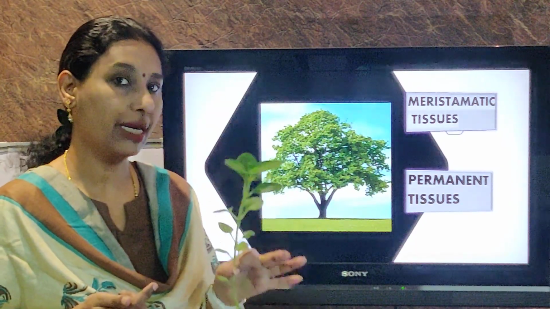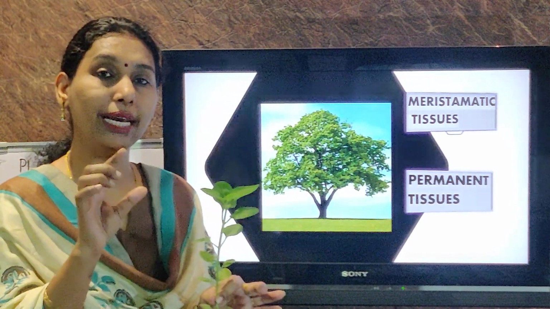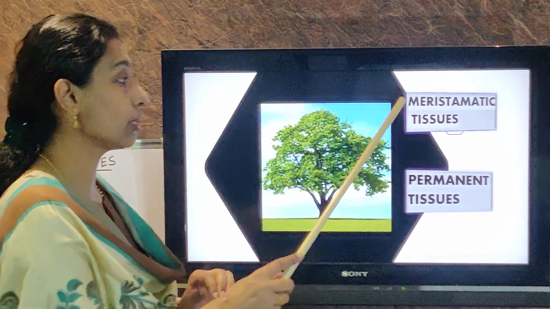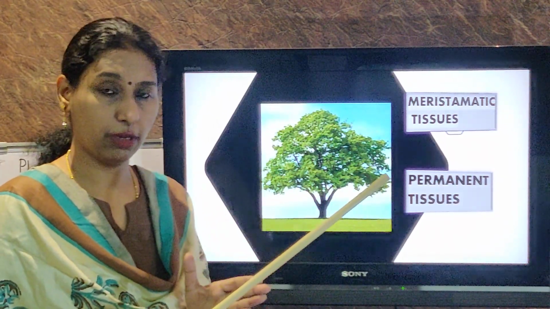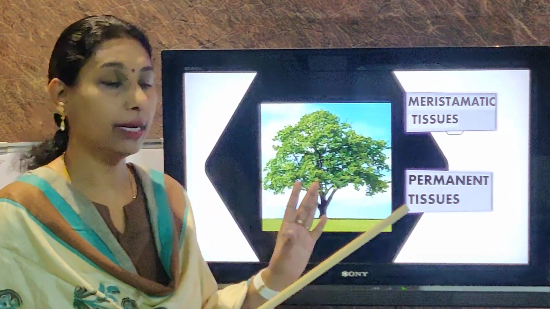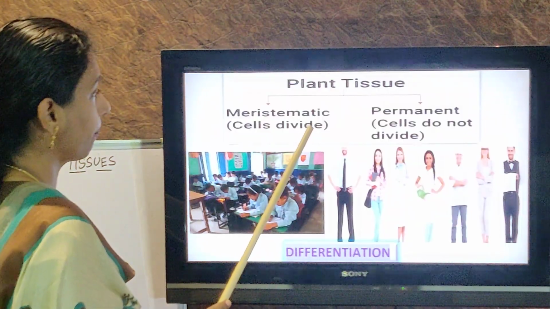But in a plant body, cell division doesn't occur in the entire part. It will occur only in specific areas. Those areas or tissues are called the meristematic tissues. And the other parts of the plant, where the cells have lost the capacity to divide, are called permanent tissues. So let us go into detail.